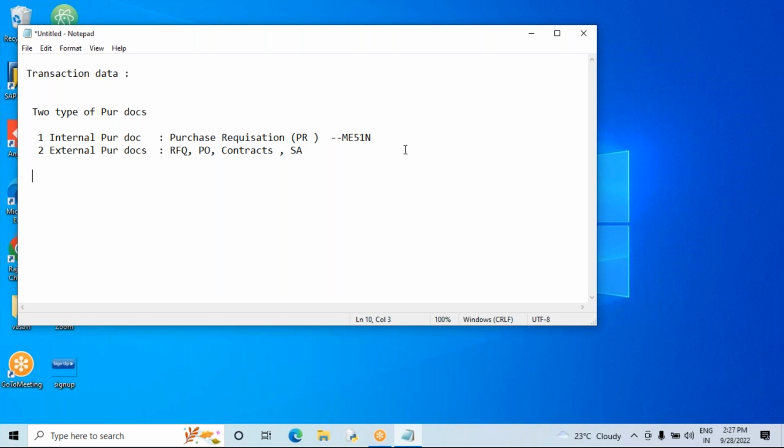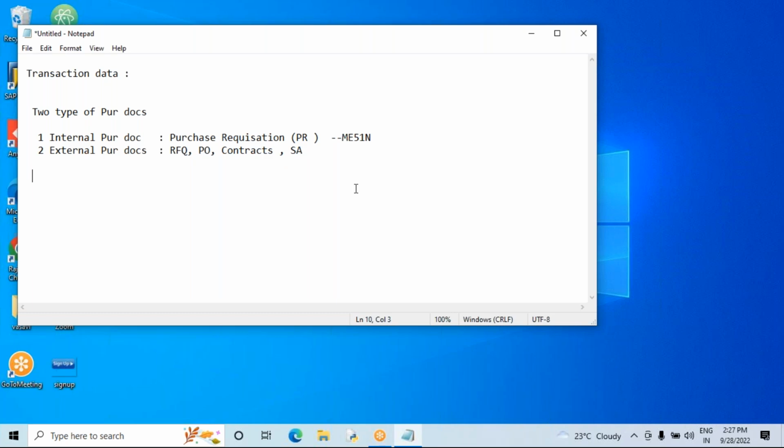So it is not revealed to the vendor. It is not transmitted to the vendor. It is for internal purposes. Next, these purchasing documents, RFQ and PO, have to be transmitted to the vendor. They have to go to the vendor, either by printout or fax. Some vendors we need to forward in printout, some vendors by fax, some vendors by mail. That's why these are called purchasing documents or external purchasing documents.